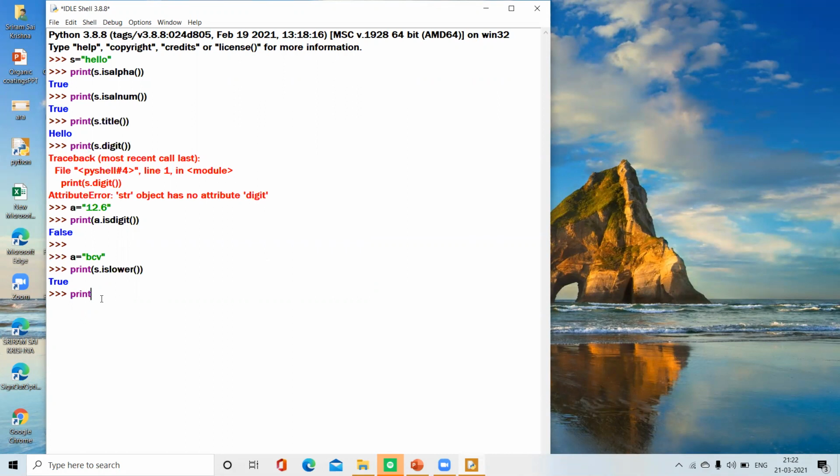Let's print A dot islower. We get true because the alphabets in A are small letters.